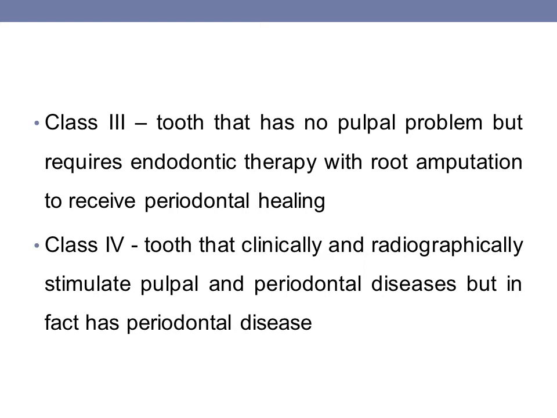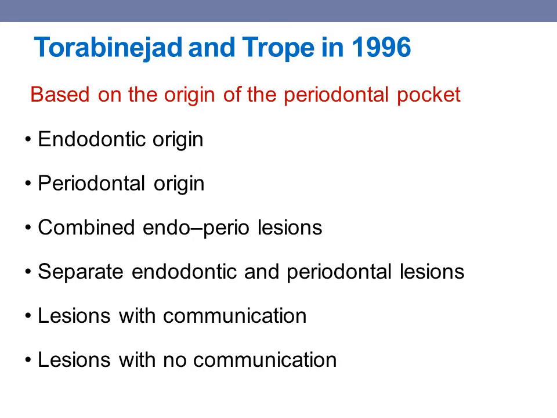Class 3, tooth that has no pulpal problem but requires endodontic therapy with root amputation to receive periodontal healing. Class 4, tooth that clinically and radiographically simulates pulpal and periodontal diseases but in fact has periodontal disease. Then Torabinejad and Trope in 1996 gave a classification of endo-perio lesions based upon the origin of the periodontal pocket: endodontic origin, periodontal origin, combined endo-perio lesion, separate endodontic and periodontal lesions, lesions with communication and lesions without communication.